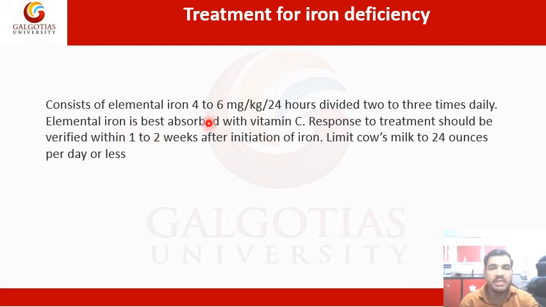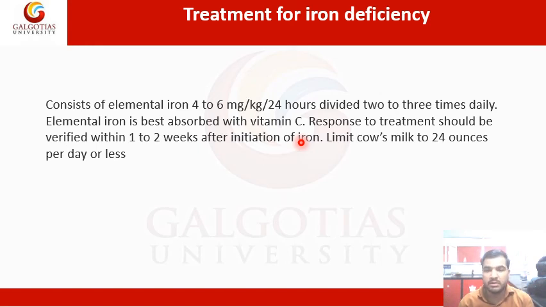Elemental iron is best absorbed with vitamin C. So the absorption of this elemental iron is best with vitamin C. Vitamin C is mostly present in citrus fruits. Now the response to treatment should be verified within 1 to 2 weeks after initiation of iron. Means after taking these irons, our body should respond to that.